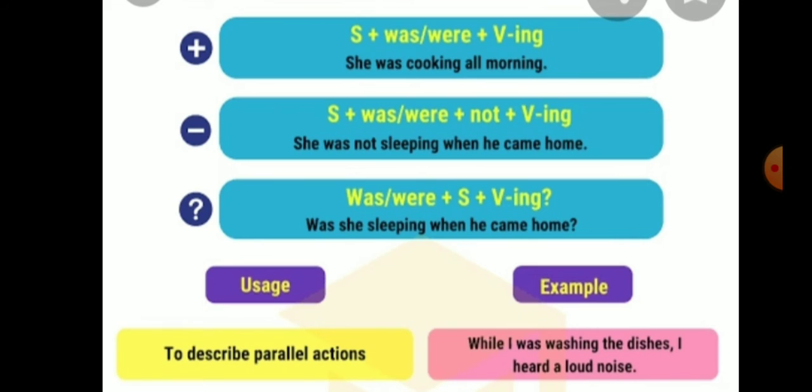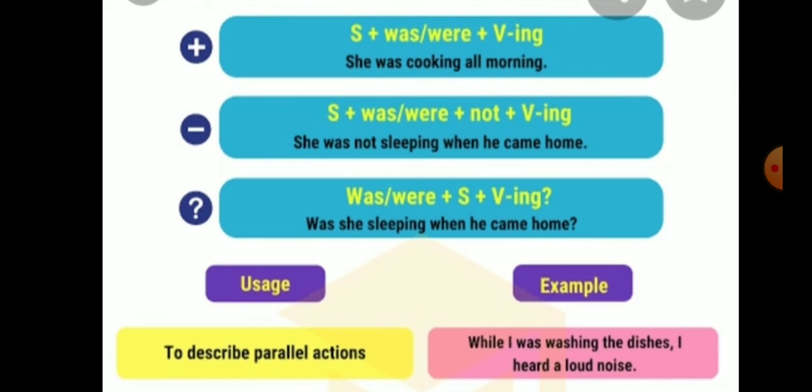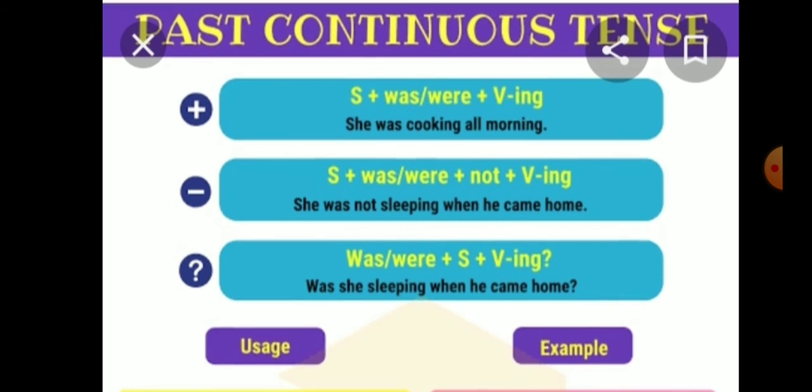For example, she was not sleeping when he came home. And when we make question, the helping verbs are put in front: was or were plus subject plus verb ing, then question mark. Was she sleeping when he came home? So this was the structure that we follow in making the sentences in past continuous tense.